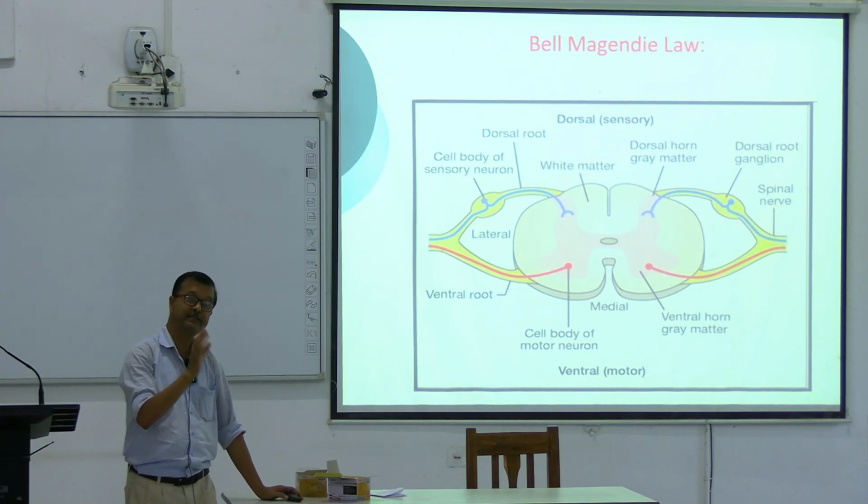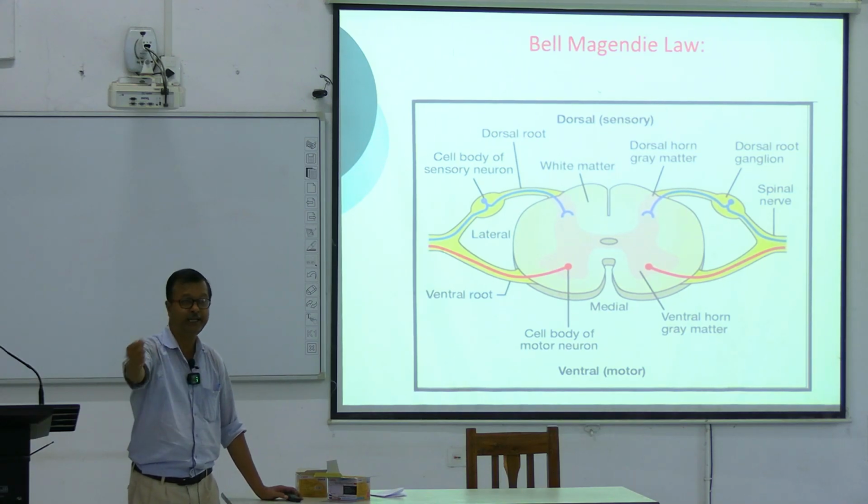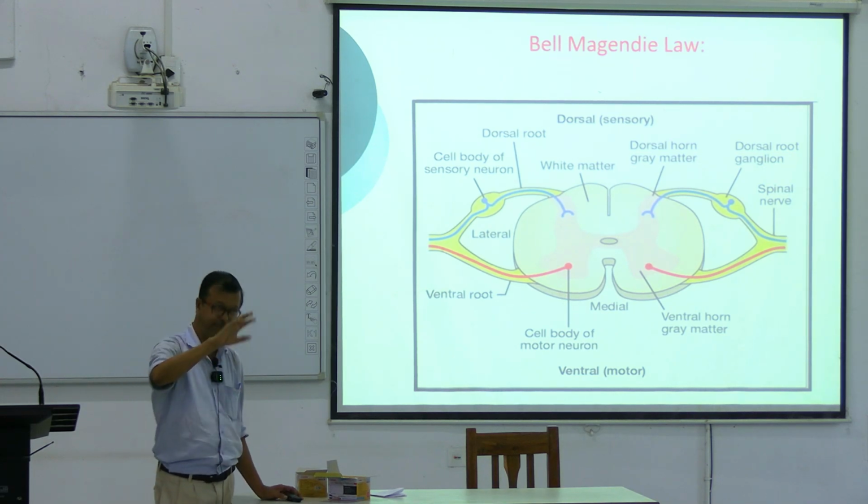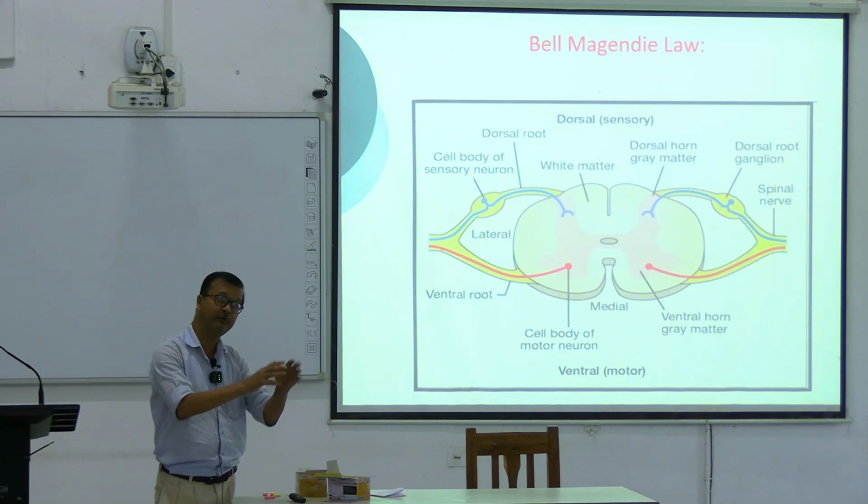It can transduce different forms of energy into electrical energy, into an action potential. Whatever the energy, it will first be converted into an action potential.